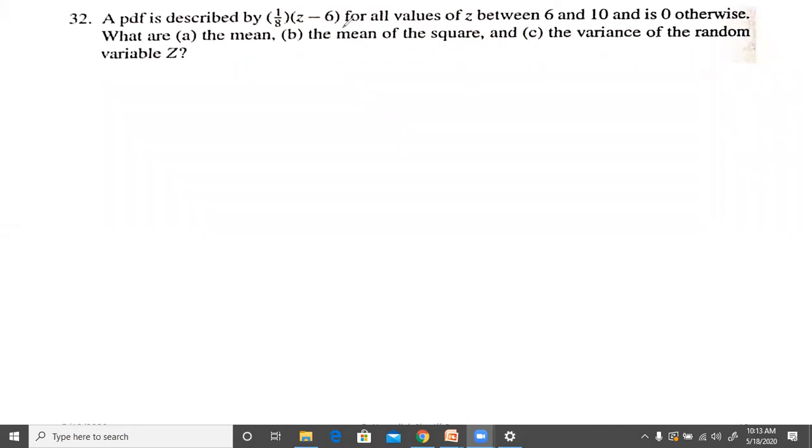So any doubts you have? Temporarily, I'll stop the share, and I'll take it back again. If you have any doubts, you can ask.